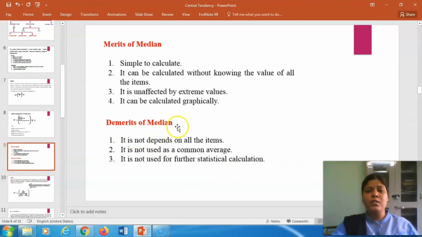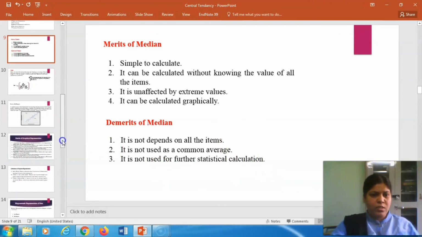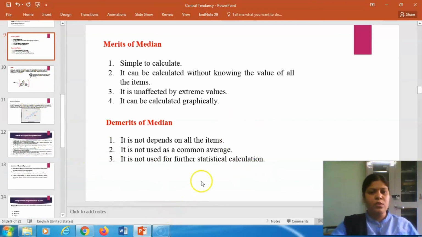Let us see the demerits of median. It does not depend on all the items. It is not used as a common average, and it is not used for further statistical calculation. So the median is not scientifically accepted, and mean is good for calculation purposes also, and it accumulates all the values also.